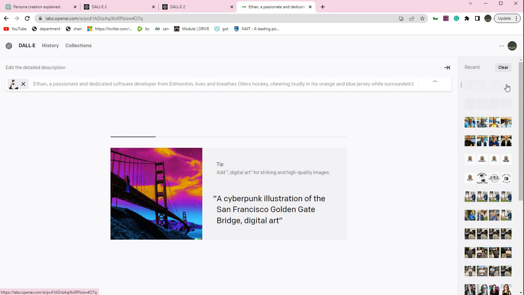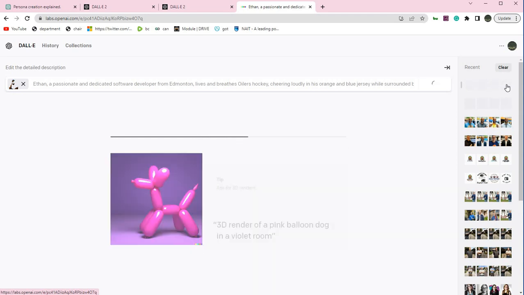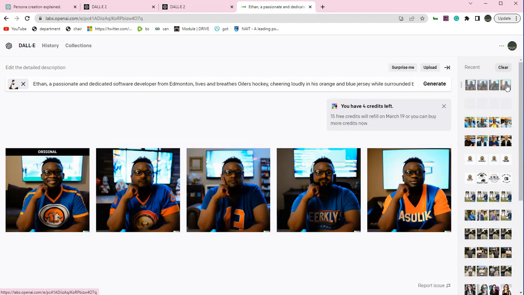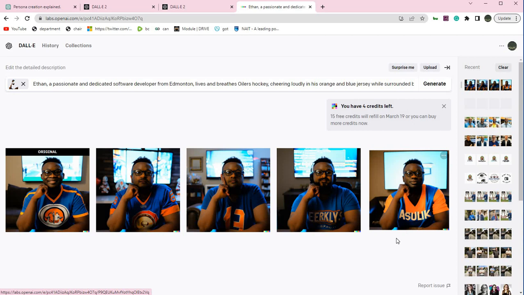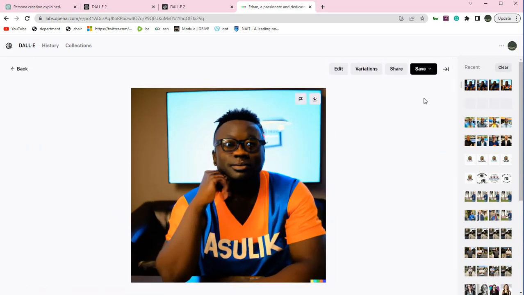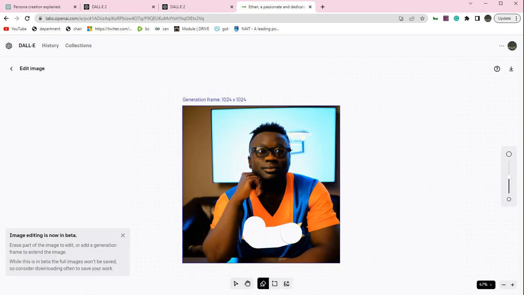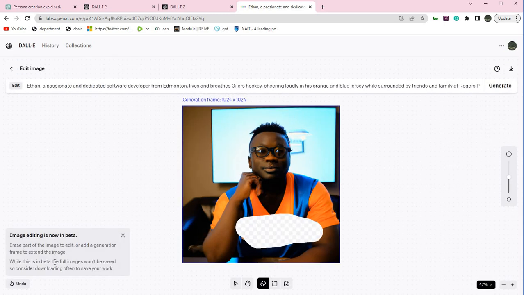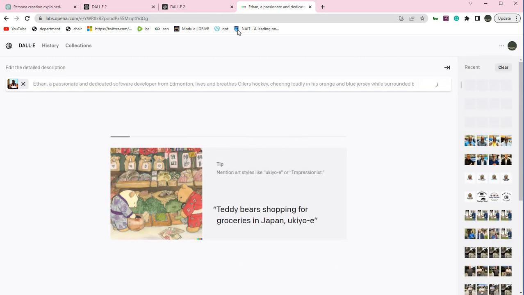And now what it's going to do is use that little bit that I kept about Ethan, and I'm going to try to fix, his eyes were a little bit messed up. His smile was a bit messed up. Oh, this is cool. This is my favorite looking Ethan so far, right? And so the goal here is, and I can edit this, maybe just take this out, and maybe I can even introduce an Oilers jersey.